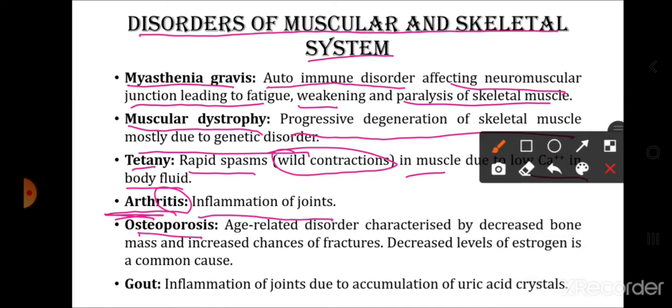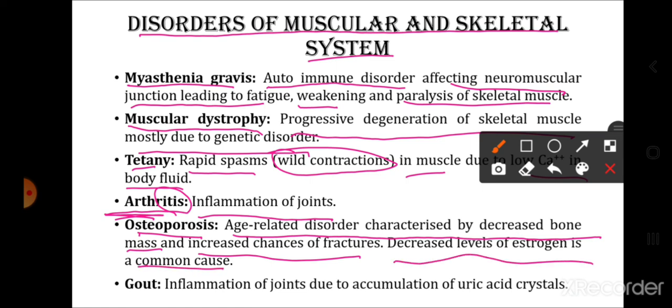Osteoporosis: osteo means bone, porosis यानी porous होना. So when the bones become porous, there are chances कि वो easily breakable हैं और fracture के chances ज़्यादा होते हैं. It is an age-related disorder characterized by decreased bone mass and increased chances of fractures. Decreased level of estrogen is the common cause.